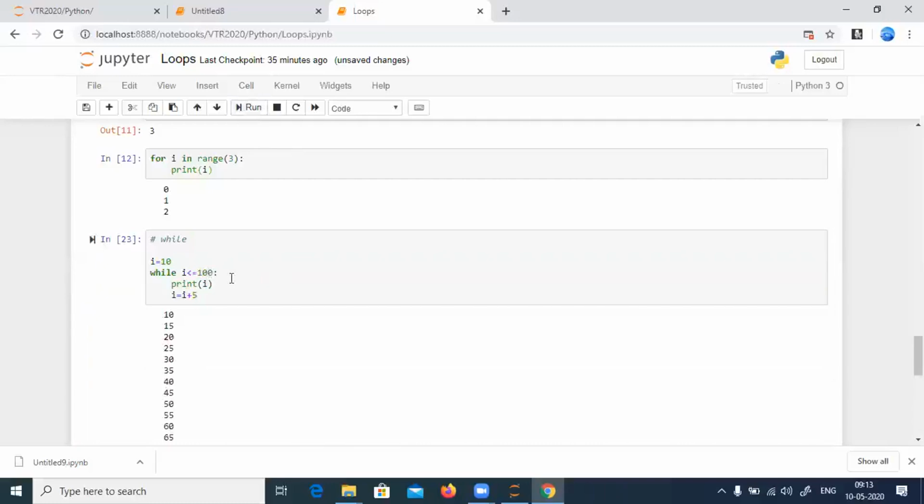What you need to understand is initialization, comparison, then increment or decrement. This is initialization, this is comparison, this is increment. You can also do decrement. If I say that I is equal to 10, then I say I less than or equal to 8, what will be the output? Question for the people. What will be the output?